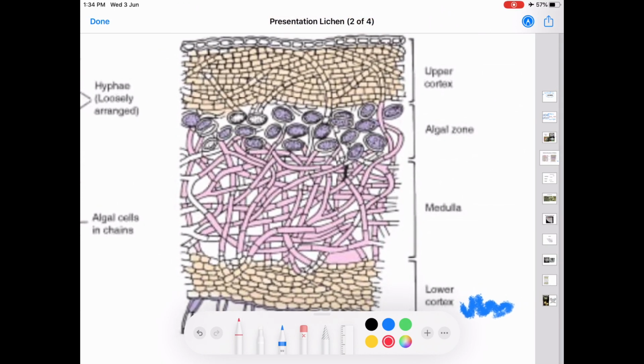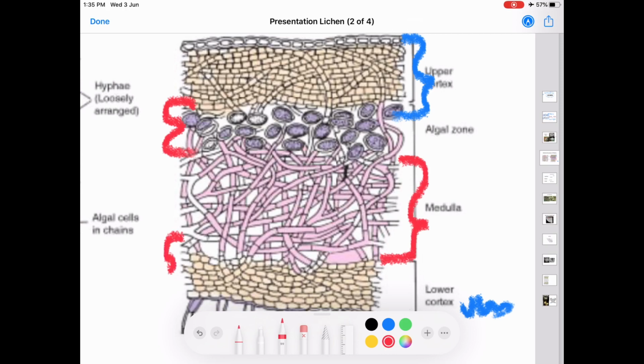Now, the second type is the heteromerous lichen. In the case of heteromerous lichen, the thallus is differentiated into four distinct layers. The upper cortex, then comes the algal zone, then medulla, and the lower cortex.